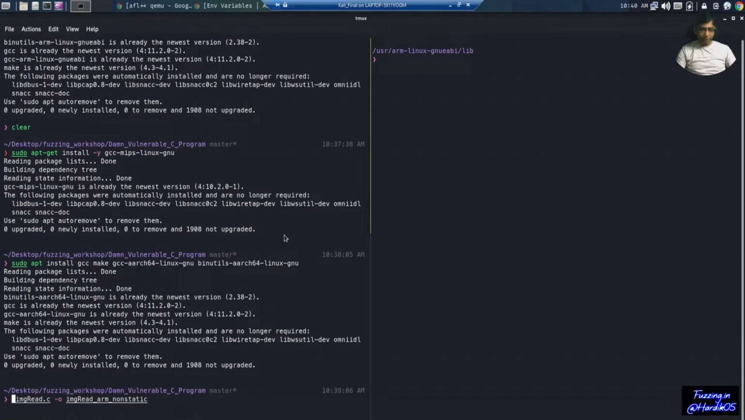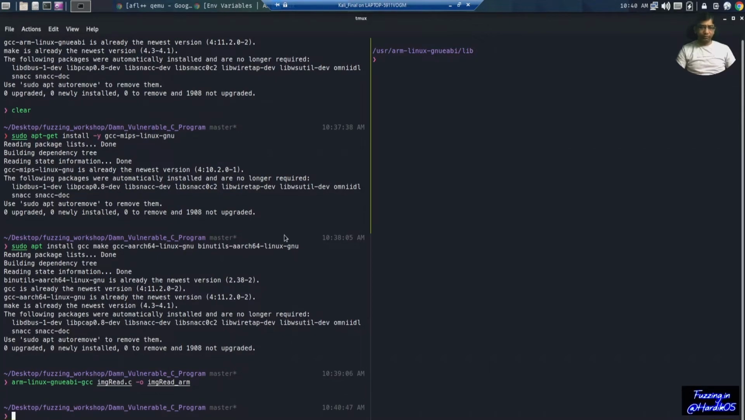So to compile this for ARM architecture, we can simply use gcc. This is the command, that is arm-linux-gnueabi-gcc. This is the source file, that is imgread.c, -o, that is the output file name, and let's call it ARM.